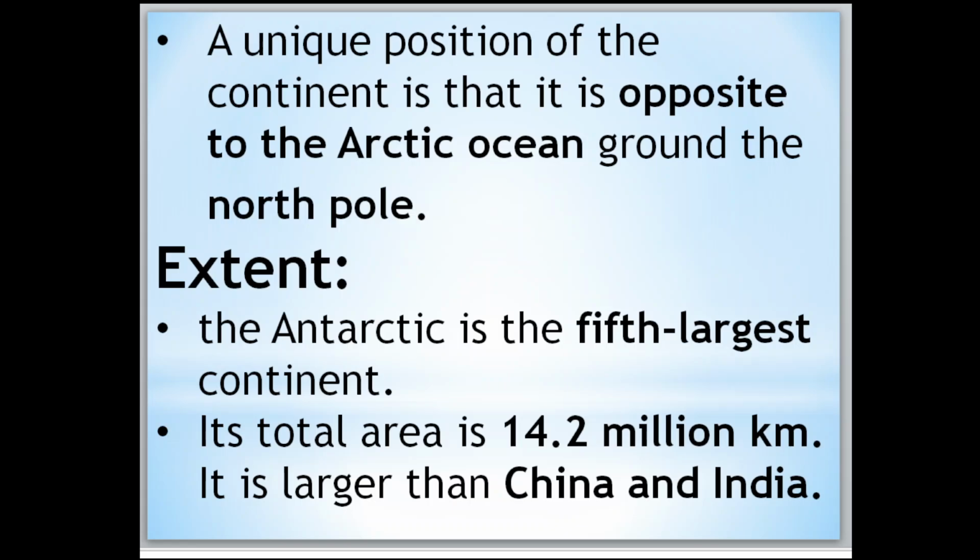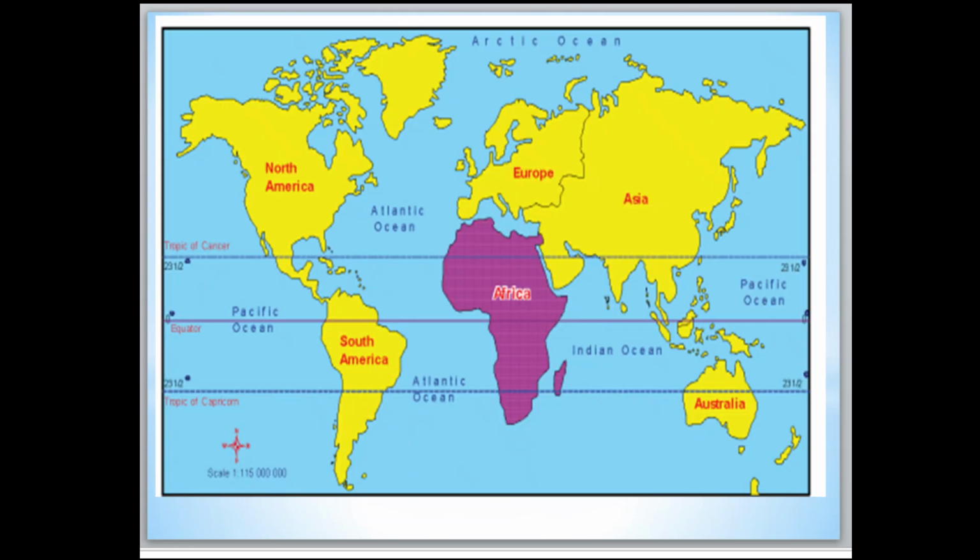Extent: from here to here. Antarctica is the fifth largest continent in the world. Fifth largest. First, second, third, fourth, and fifth one. Then sixth and seventh.